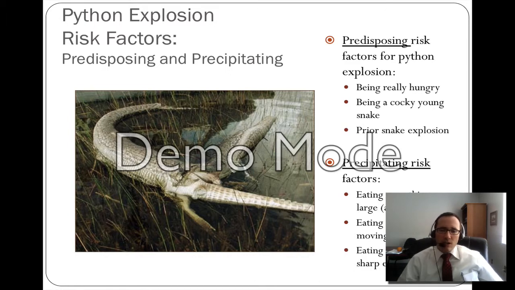And so the analogy here that I will point out to the students is that it's very hard to change the predisposing risk factors for python explosion. These are fairly intrinsic and unmodifiable. However, the precipitating risk factors, eating something large, eating something moving, and with sharp edges, are something that can be changed. And it's these precipitating risk factors that we're really going to target.